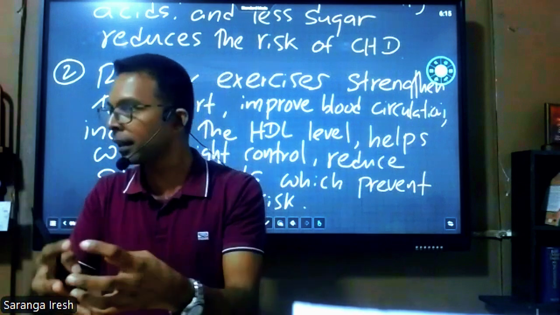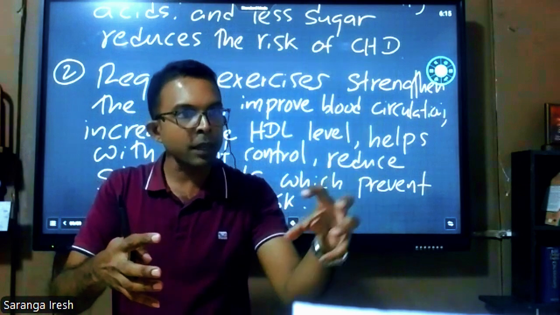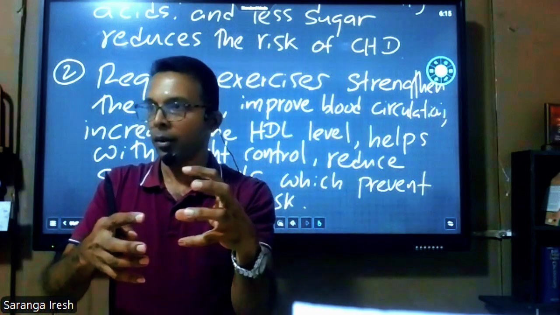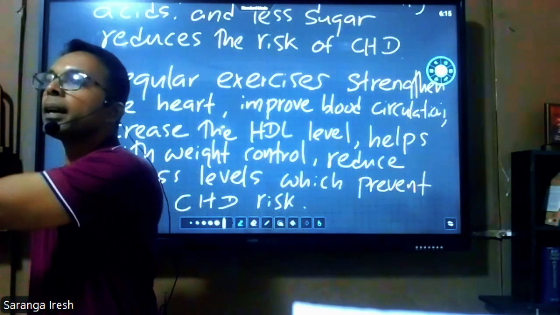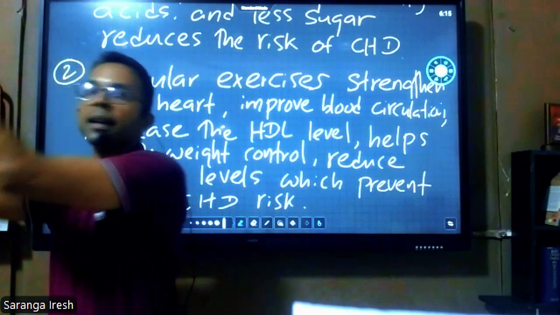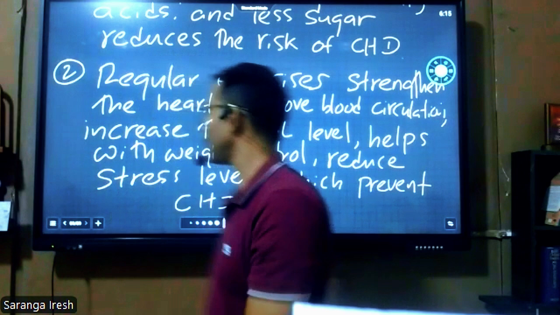How are they interconnected? When the arteries supply blood to the body, they form the capillaries, and those capillaries are again collected to form the veins and take blood to the heart. Understood? This is how it happens.